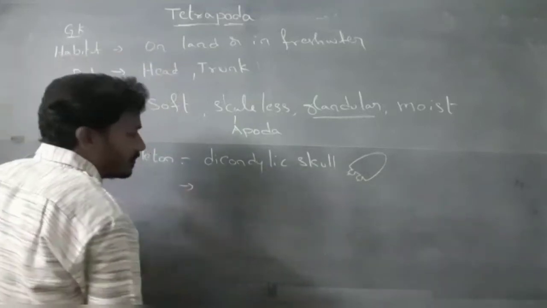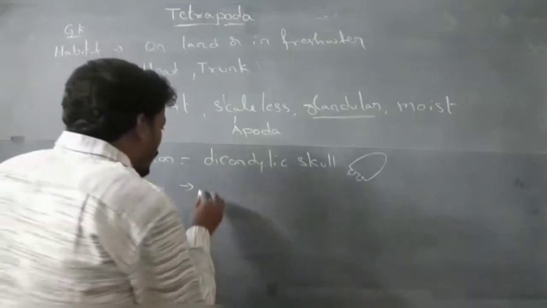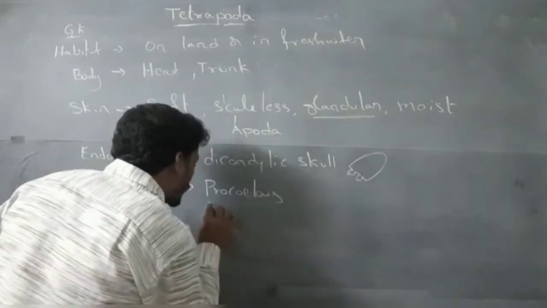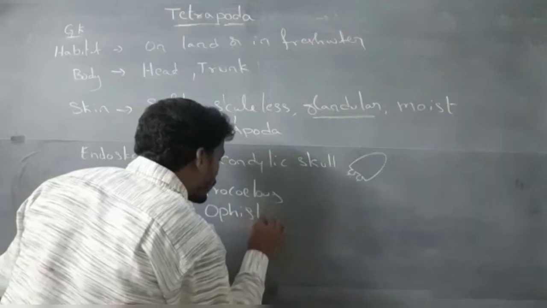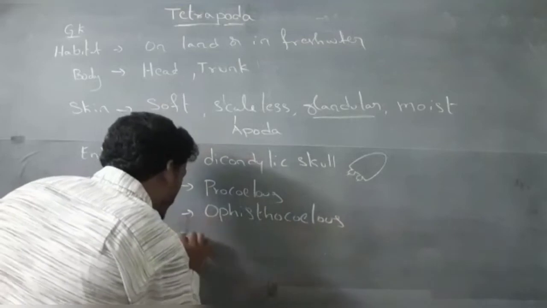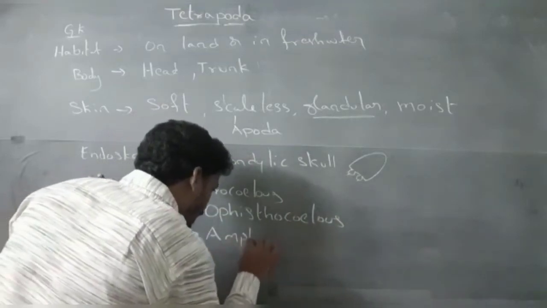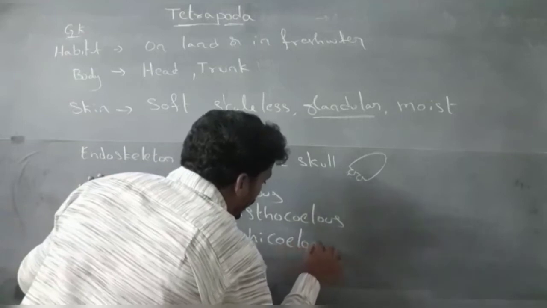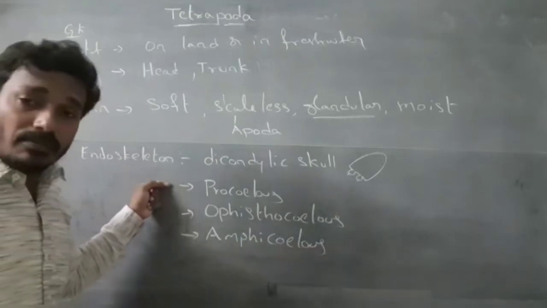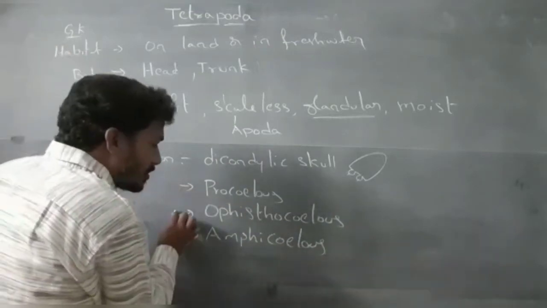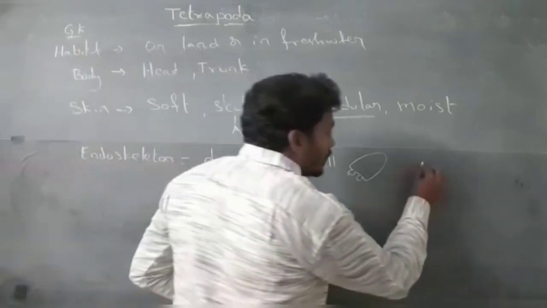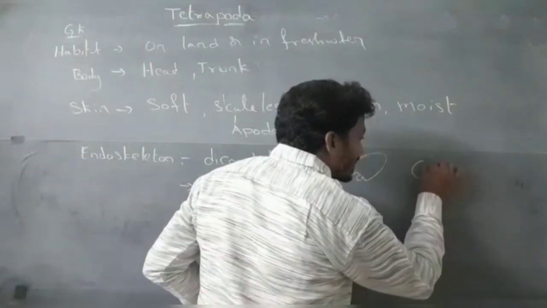Next, centrum. Vertebrae types in amphibians are procoelous, opisthocoelous and amphicoelous. It means procoelous vertebrae, is the centrum.